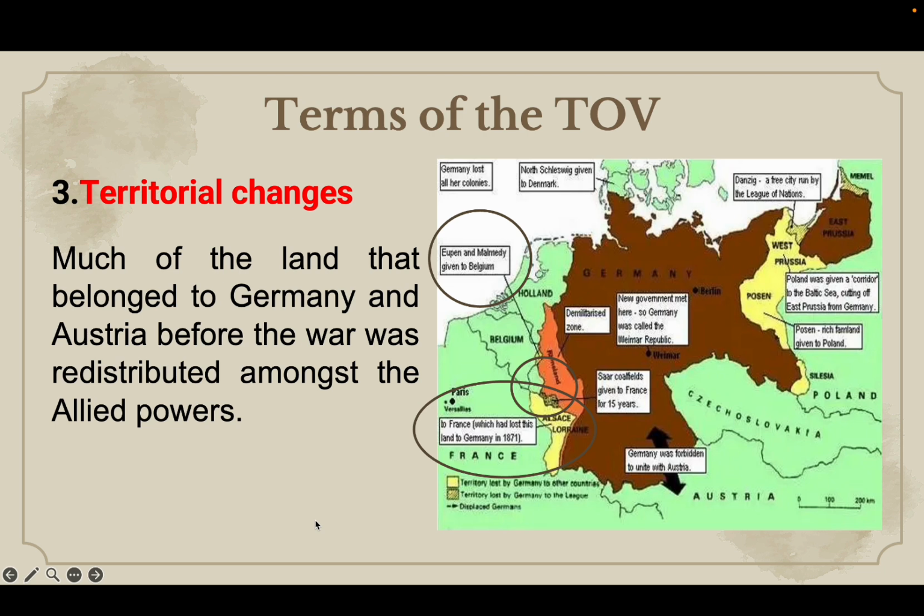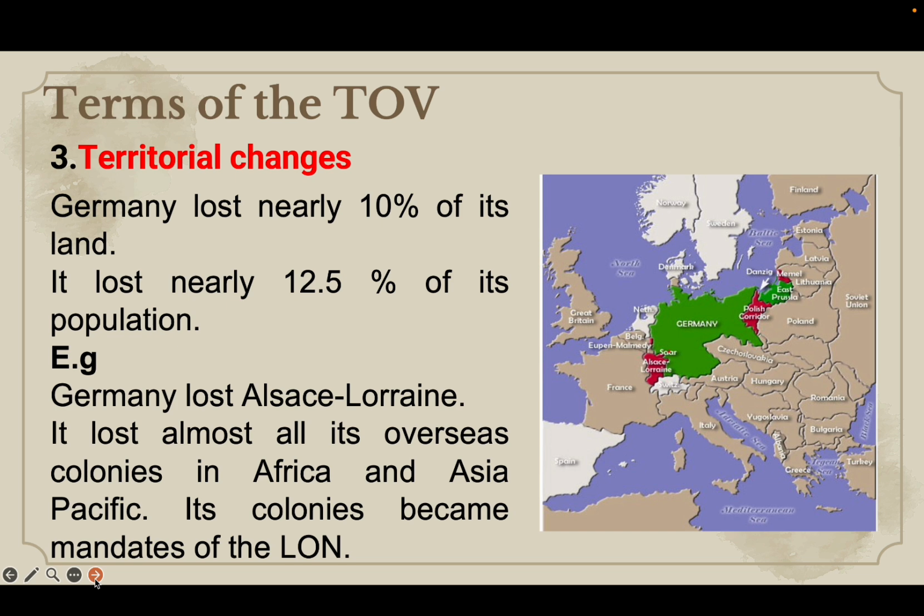Now Star Coalfield, if you see this tiny piece of area over here, it's actually an area rich in coal fields, and these were given to France for 15 years for them to exploit the coal resources. So in a nutshell, you know that Germany lost nearly 10% of its land, and that led to about 12.5% of loss in terms of its population.